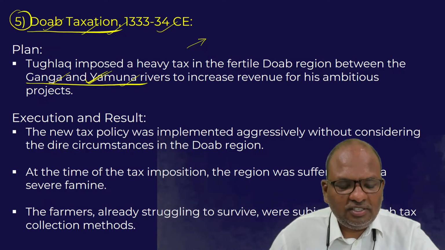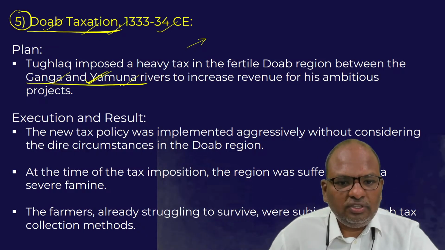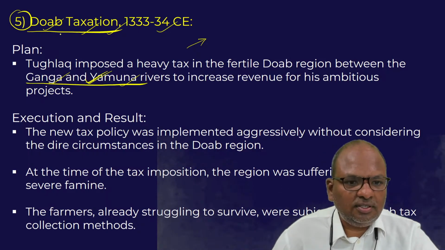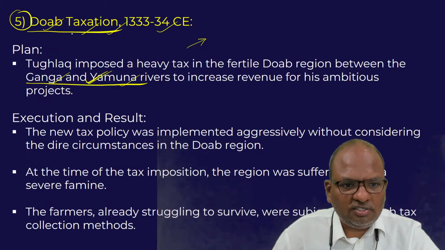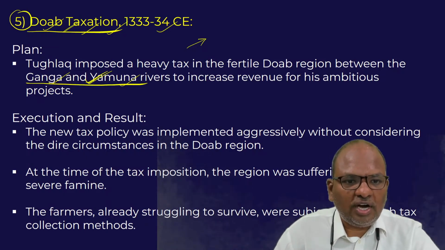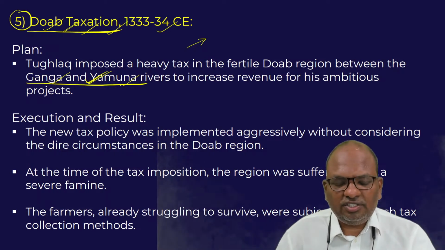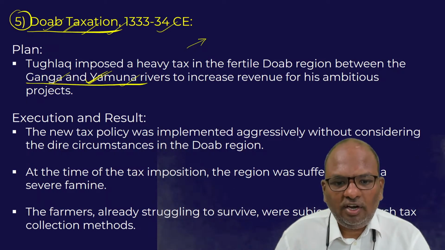The reason being, by this time the entire royal treasury had got emptied. So, with a view to once again fill up the treasury, he sought to impose additional taxes on the people of the Doab region.